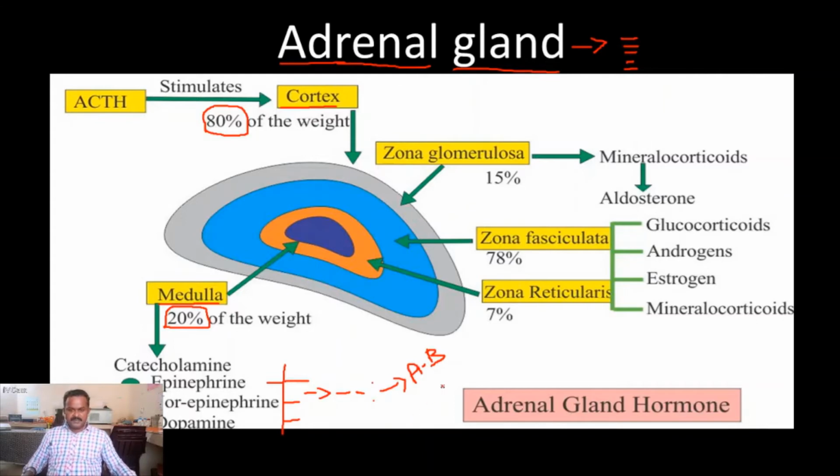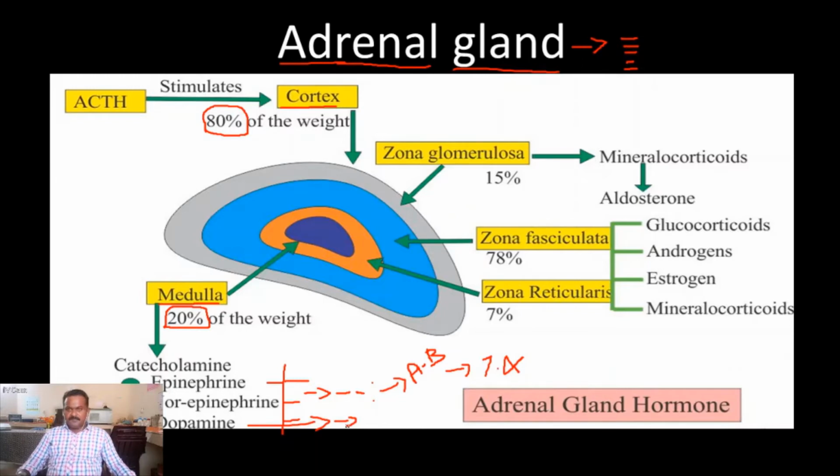We know very well the blood pH is 7.4, and this pH is correctly maintained by these hormones. Okay. Another hormone is dopamine. Dopamine acts as a hormone, and sometimes acts as a neurotransmitter, which is involved in neurotransmission around the renal neurons.